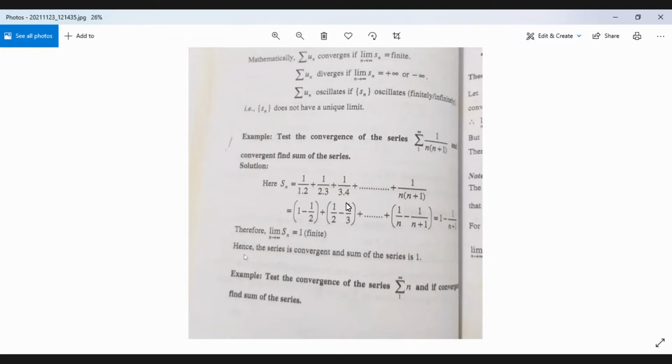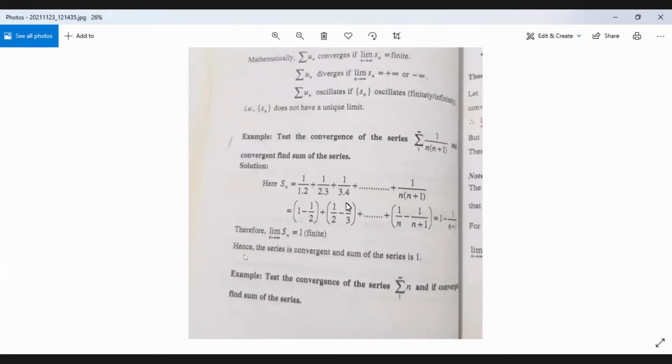These 4 tests we have for positive term series, and 1 test, Leibniz's test, we have for alternating series, that is a series where the terms are alternately positive and negative. By those tests, we will see whether a given series is convergent or divergent. That's why we have to consider the nth term of the series.